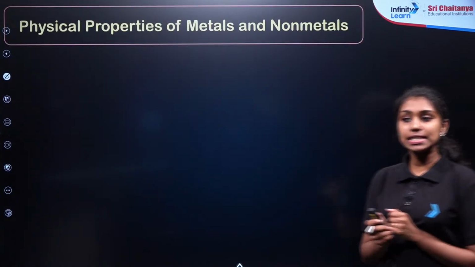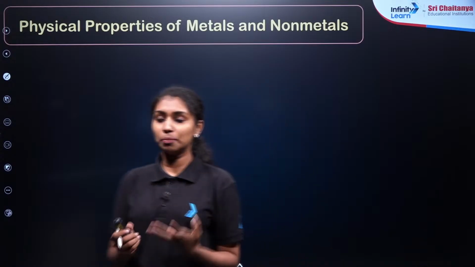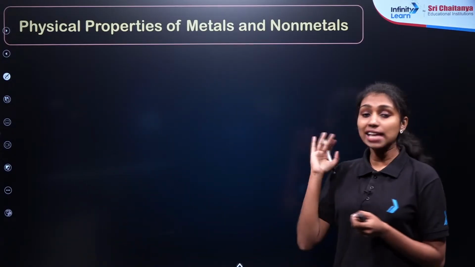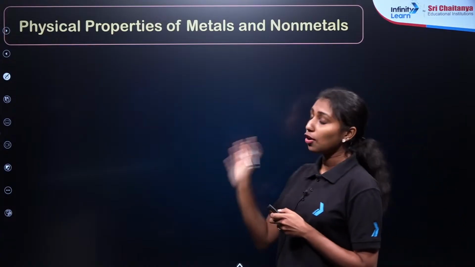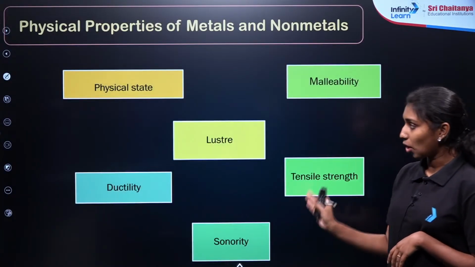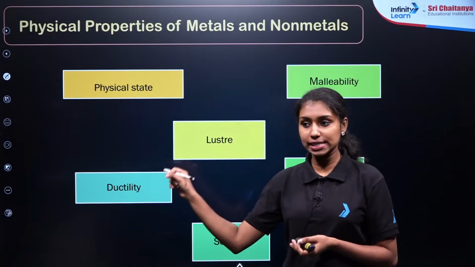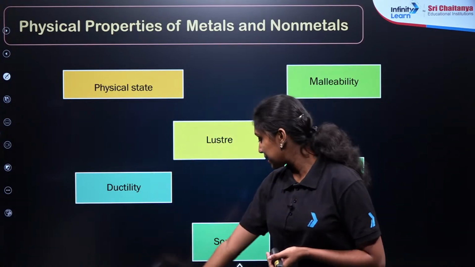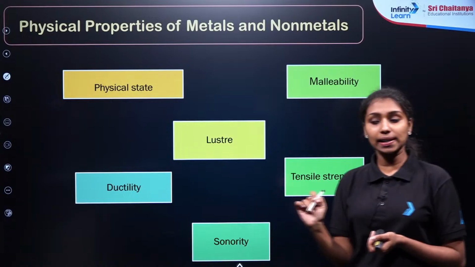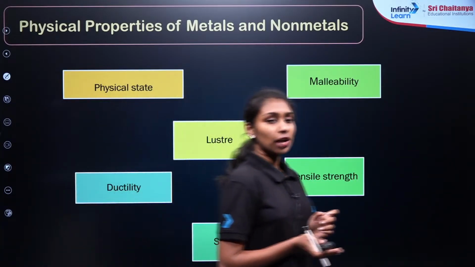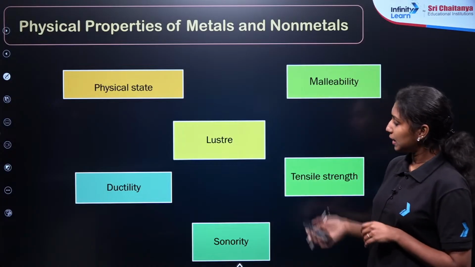So we have finally discussed the memory trick to memorize the names of metals, non-metals and metalloids. Now let us directly move to the physical properties of metals and non-metals. We have to discuss these important topics here. First one is physical state, then malleability, luster, ductility, sonority and tensile strength for the metals and non-metals. Ready? I think we can start from the physical state of the metals and non-metals.